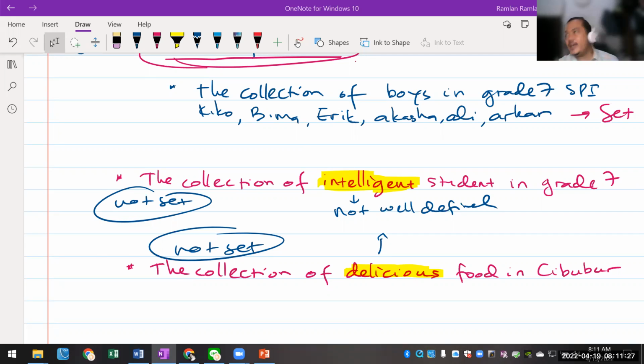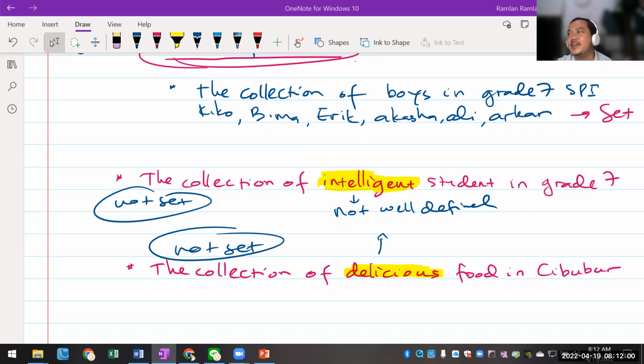Okay, sambil ini ya guys, nanti ditulis aja. Saya masih tunggu Ali, the collection of cars to buy, itu juga masih set. Ali, saya kasih hint ya. Harus ada minimal satu kata yang itu adalah opinion. Opinion itu pendapat, kayak tadi ada delicious, enjoyable. Nah, itu satu orang sama yang lain bisa berbeda.